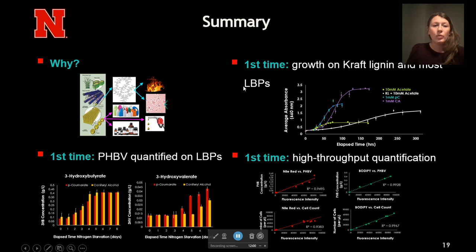So in summary, we utilized this very metabolically diverse microbe called R. palustris to catabolize lignin, and we produced an in-depth growth analysis study on a variety of lignin breakdown products as well as Kraft lignin for the first time. We produced bioplastics on these several lignin breakdown products for the first time, and we also showed that this microbe can produce this copolymer for the first time. And lastly, we optimized a high throughput quantification method of these bioplastics using flow cytometry.